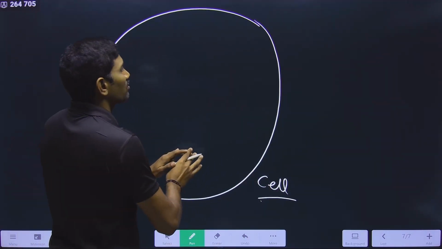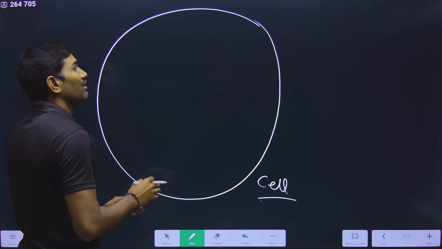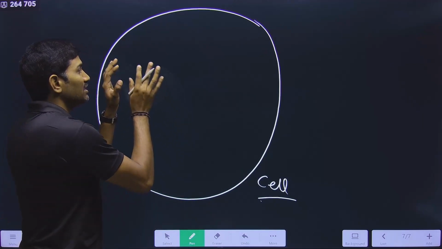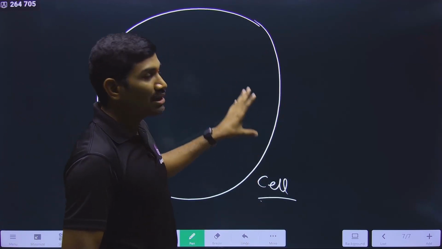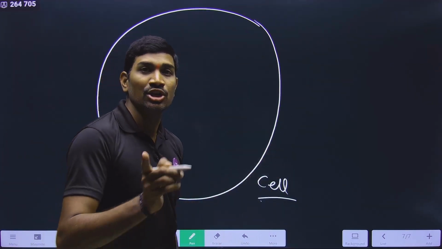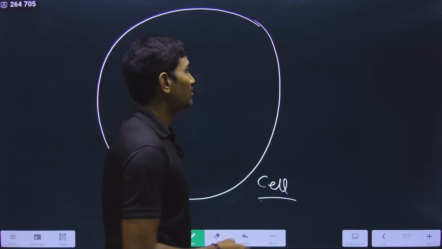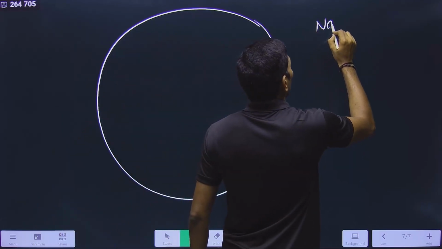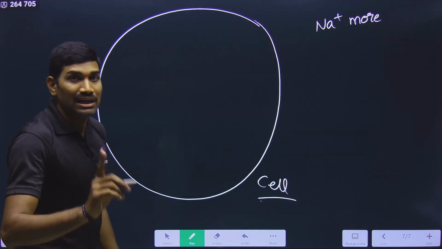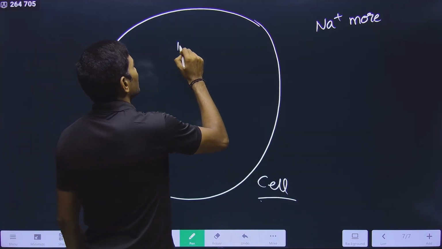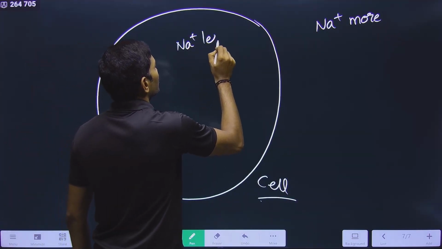For this neuron, where is Na+ more? Is it present inside the cell or outside the cell? These are standard information under normal conditions. Please remember, outside the cell, Na+ is more. Inside the cell, Na+ is less.